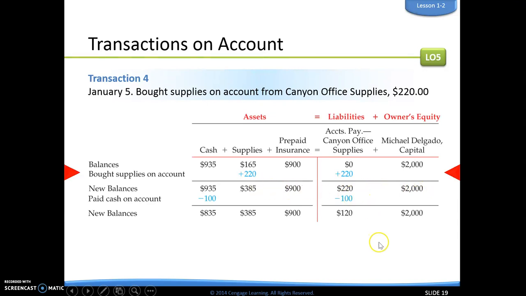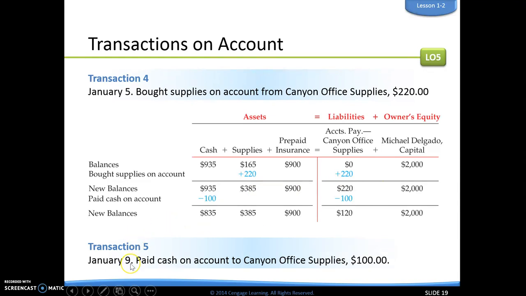Okay. Our last transaction here is on January 9th. We paid cash on account to Canyon Office Supplies. So what we're doing here is we are paying down the amount that we owe people. So again, paid cash means that we go over here to our cash account. Cash is going down by $100. And now the amount that we owe Canyon Office Supplies is also going down by $100. So you can see we go from $220 down to $120. And same thing over here, our cash is going down from $935 to $835.